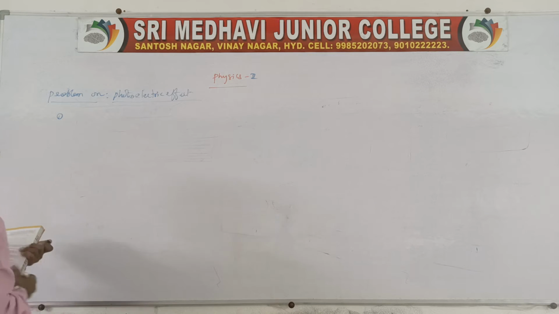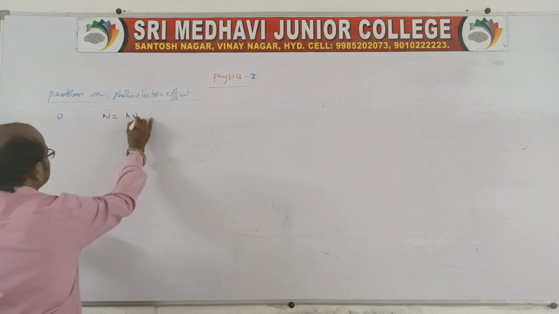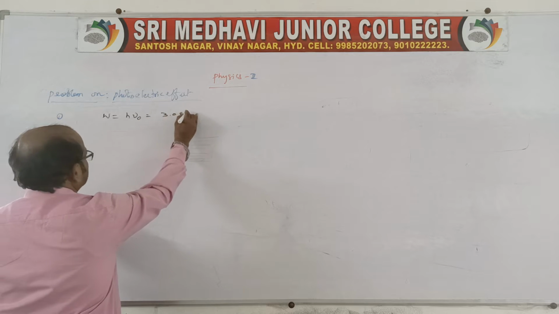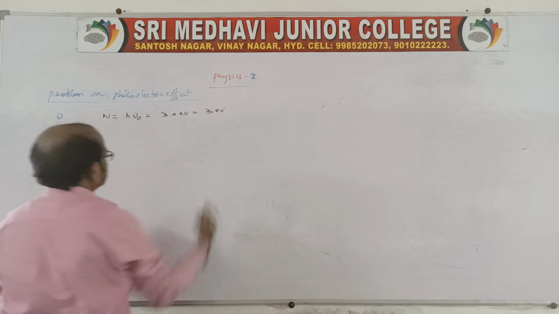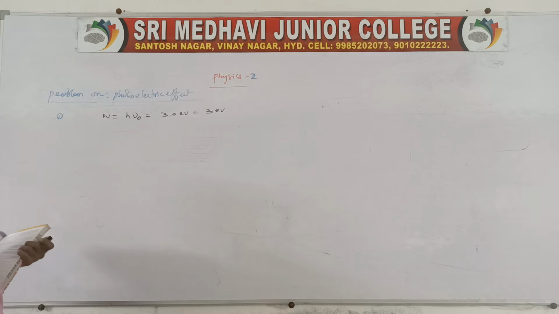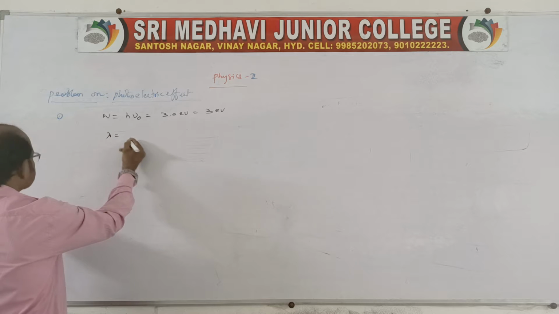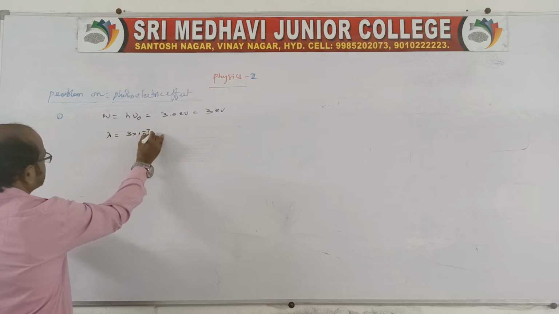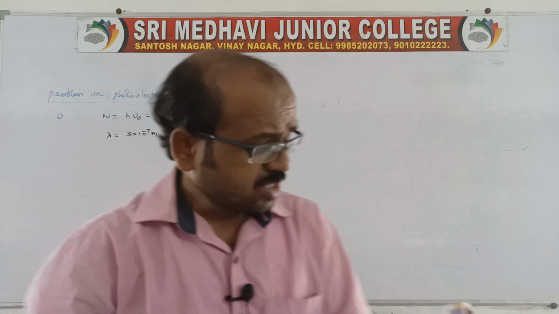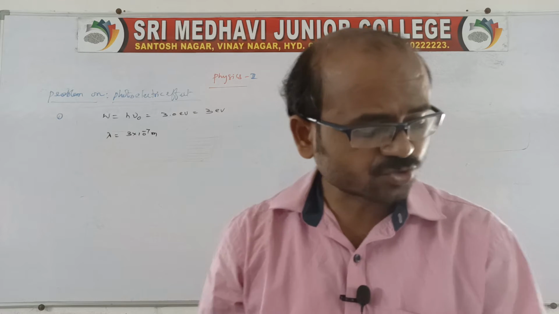Look here. The given data is that the work function of the metal, W equal to h nu naught, is 3 electron volt. The wavelength is also given: lambda is equal to 3 into 10 power minus 7 meter. Now what is being asked? Find the threshold frequency, the maximum energy of the photoelectron, and the stopping potential.